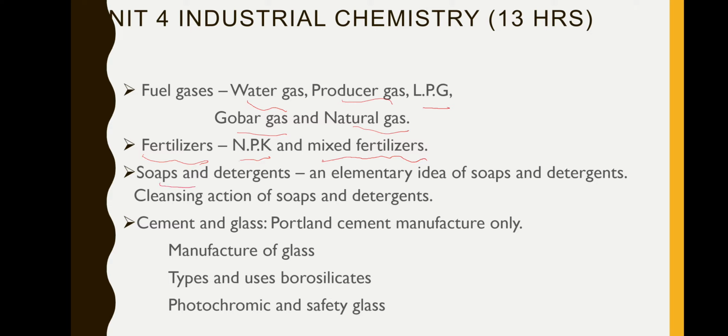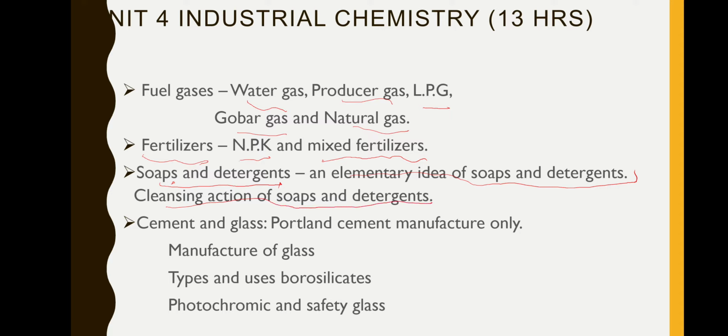Then soaps and detergents, which is very important in 2020. We always used to say 3S: wash your hands, wear the mask, and also social distancing. Soap, mask and social distancing. So soap, we are going to see what is soap, an elementary idea of soaps and detergents. That is only basic knowledge of what it is and the cleansing action of soaps and detergents.